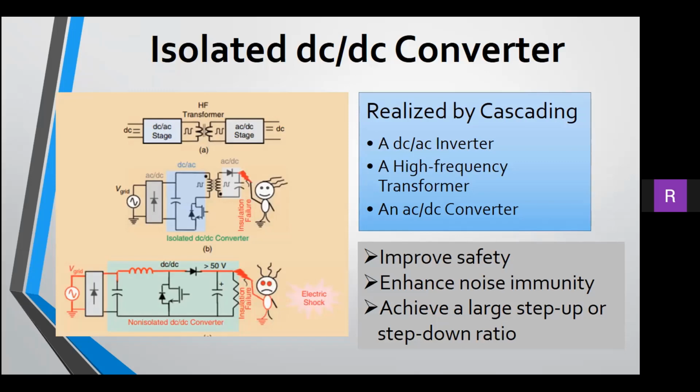High-frequency transformers make the overall converter design smaller by reducing the transformer size. Isolated DC-DC converters are used to improve safety, enhance noise immunity, and achieve a large step-up or step-down ratio between the input and output. An isolated DC-DC converter provides isolation against direct short to ground. A non-isolated DC-DC converter does not provide protection against insulation failure.